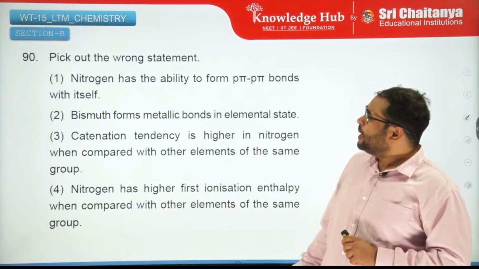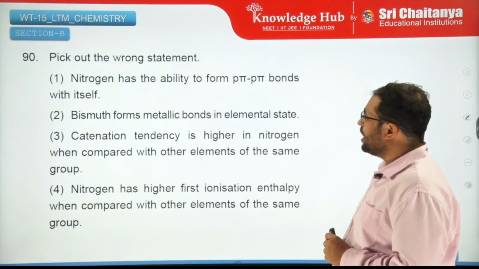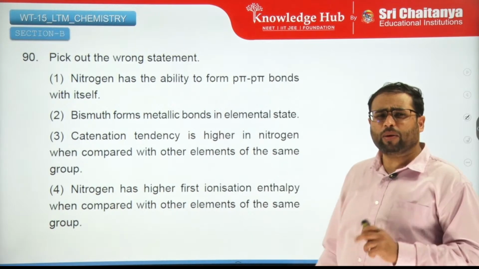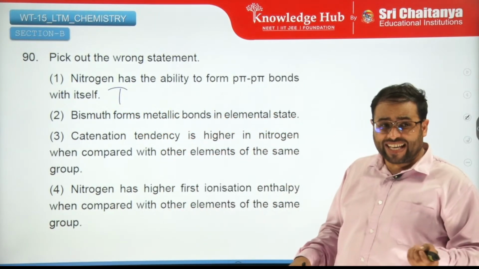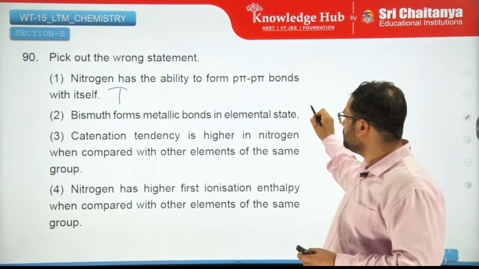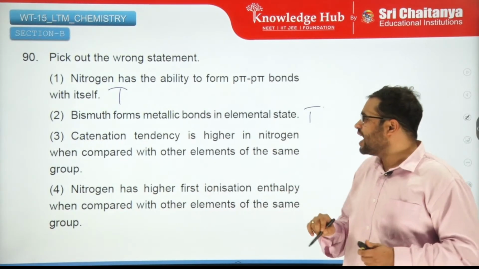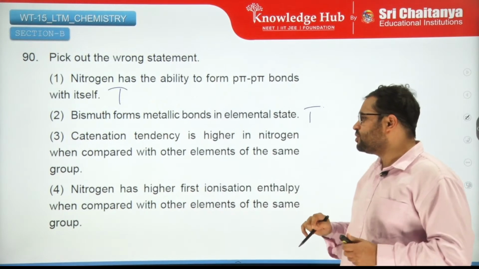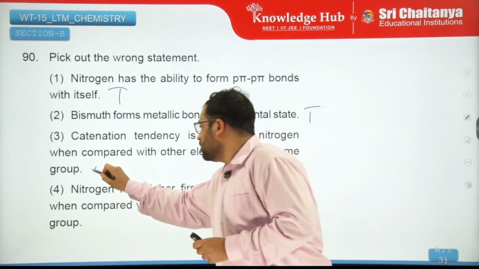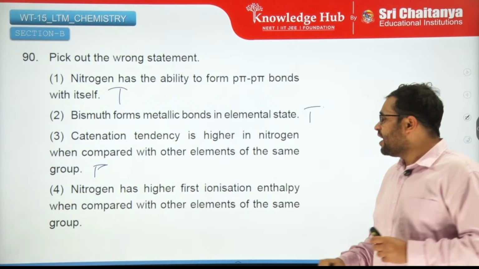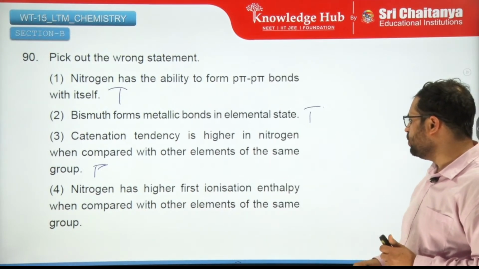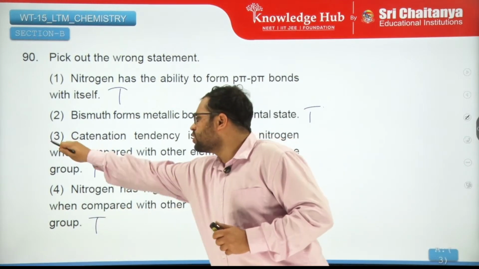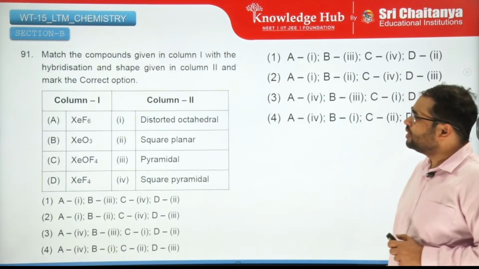Pick out the wrong statement. Nitrogen has the ability to form p-pi bonds with itself, universally true. Bismuth forms metallic bonds, yes, because bismuth is a metal. Catenation tendency is higher in nitrogen when compared to other elements of this group. This is false. Nitrogen has higher first ionization enthalpy when compared with other elements of the same group. Yes, this is true. So third is the correct answer.